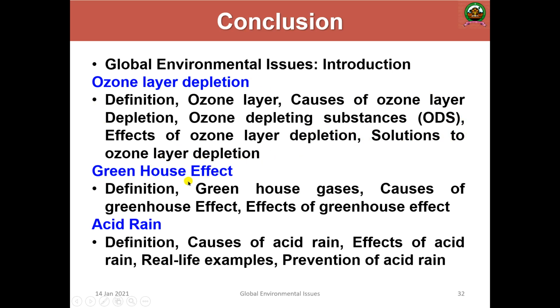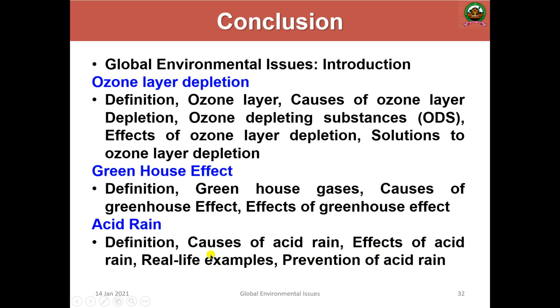Then the greenhouse effect. What is the definition of the greenhouse effect? What are greenhouse gases? What are the causes and the effects of the greenhouse effect? Then what do you mean by acid rain? What is the definition, the causes, and the effects of acid rain? The real life examples such as the Taj Mahal and the Statue of Liberty. There are many more.